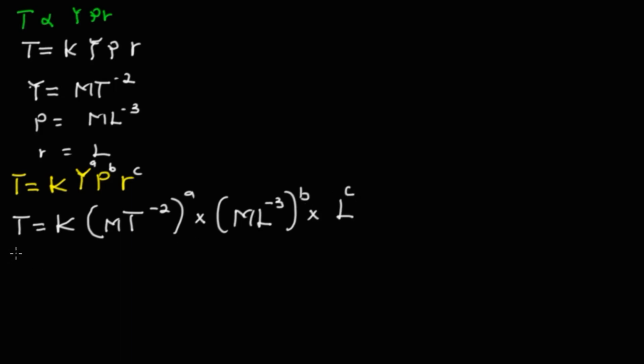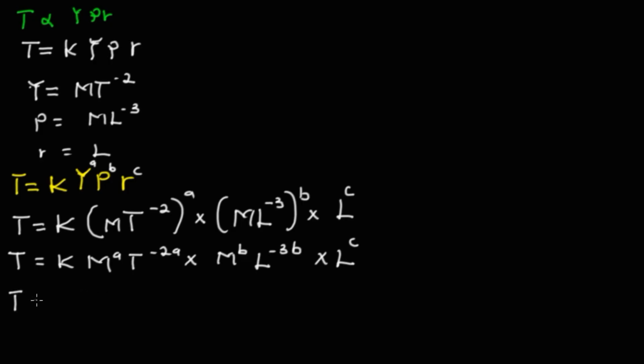Now it's simple, we just have to define this equation. We open the bracket, and what we have here is m^A T^(-2A) multiplied by m^B L^(-3B) multiplied by L^C. What we have to do is introduce the law of indices to it, and arrange it very well. When it's a multiplication sign, it will be an addition at the power.